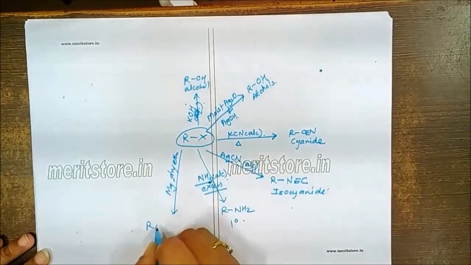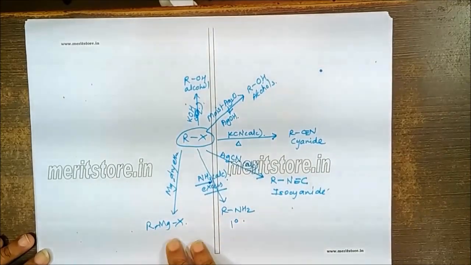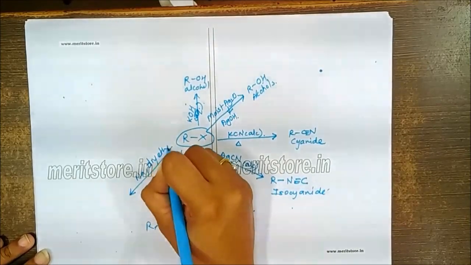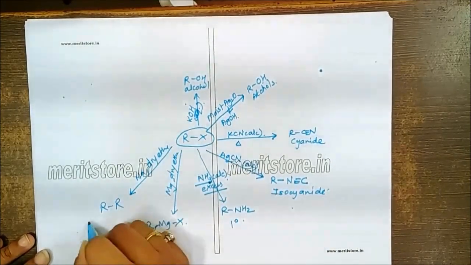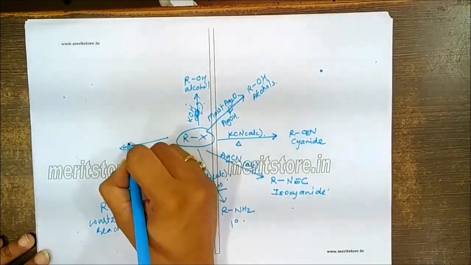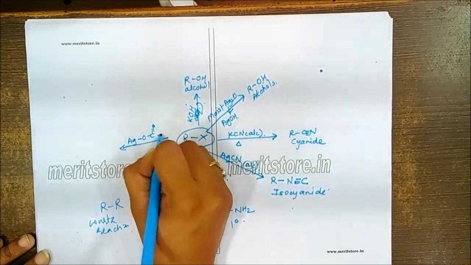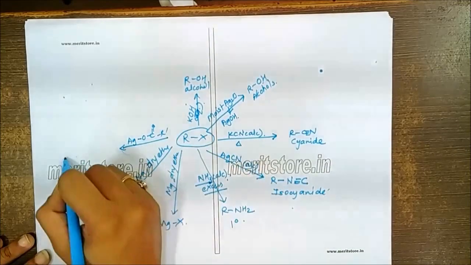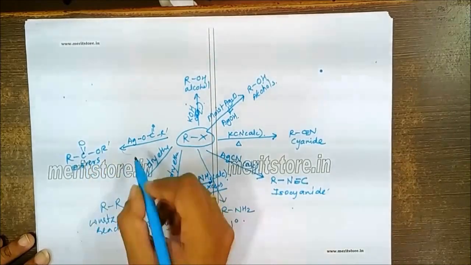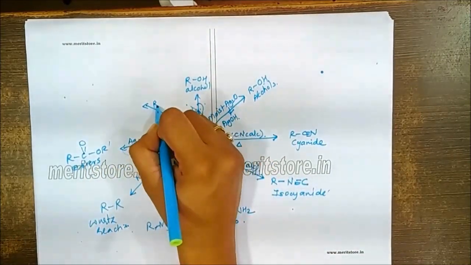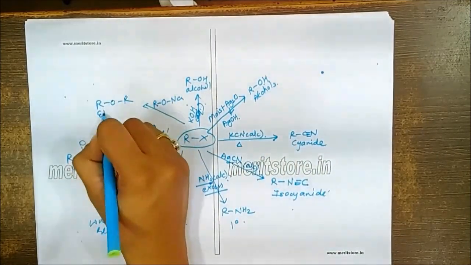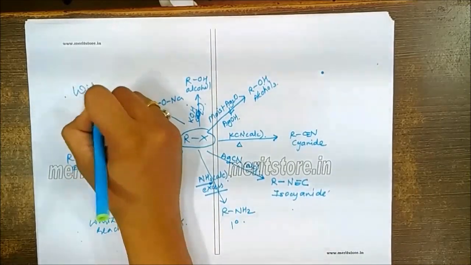We can allow this to react with magnesium in dry ether. We'll get formation of RMgX, which is nothing but Grignard reagent. We can allow this to react with sodium in dry ether. This will give you formation of higher alkane, which is known as the Wurtz reaction. Reaction with silver salt of carboxylic acid: there is a loss of AgX and we will get the corresponding esters. And finally, if you allow this to react with sodium alkoxide, then we'll get formation of the corresponding ethers, which is known as Williamson synthesis.